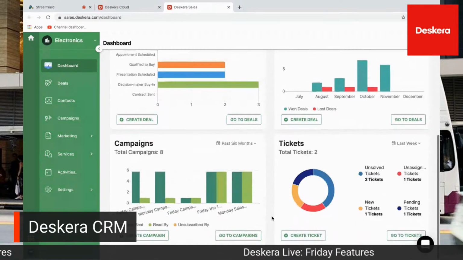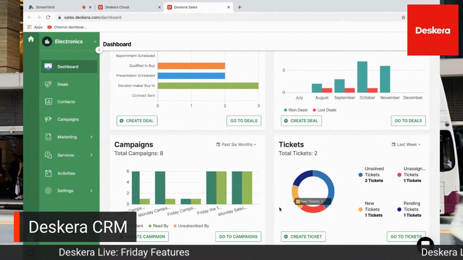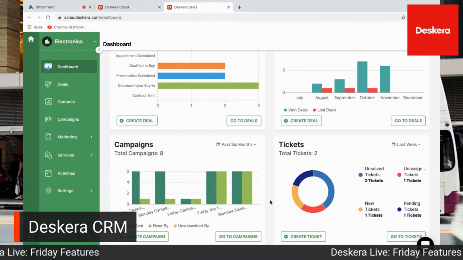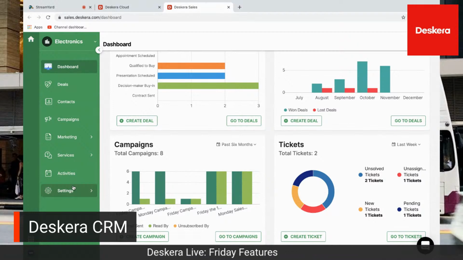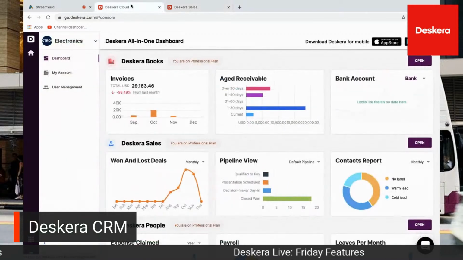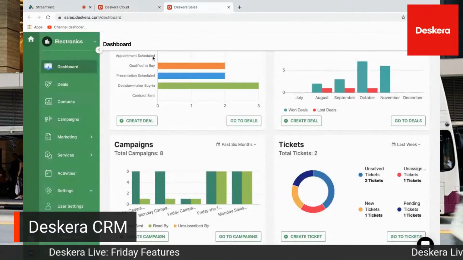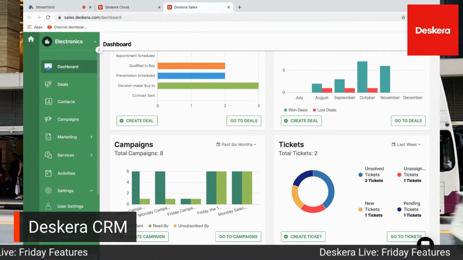And our campaigns, the information here, my total campaigns. And I can see my total tickets here, how many unsolved tickets, new tickets, pending tickets accordingly. So let me just go quickly to settings. Inside here, this is where your user settings are. If I click that, it'll take me to my user management to add in my users here. Next, we have our team settings.